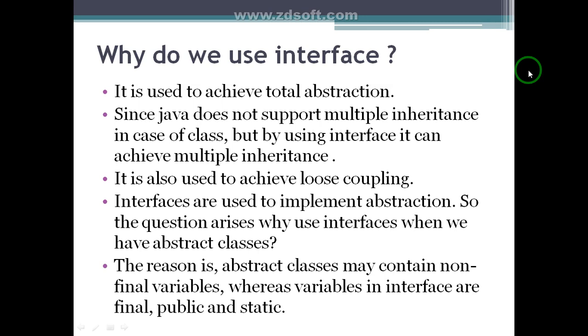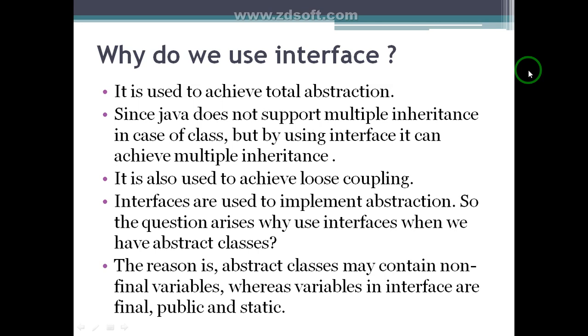It is also used to achieve loose coupling. Loose coupling is good for software development. High cohesion and loose coupling are more preferred in software development. So it supports loose coupling.